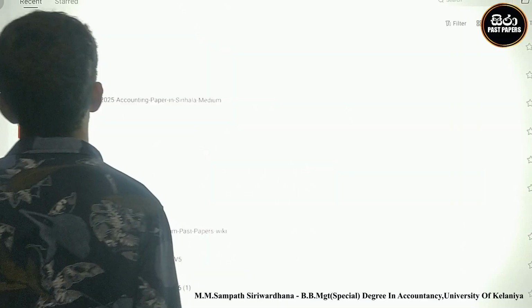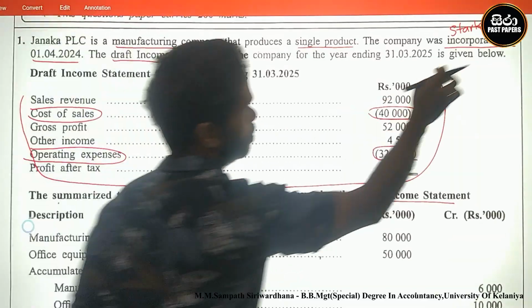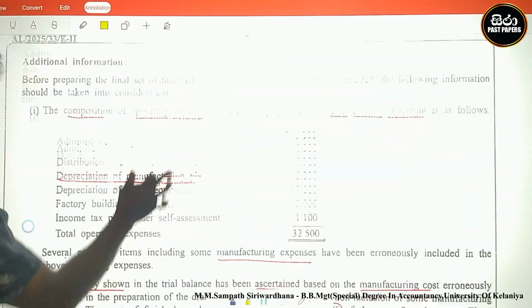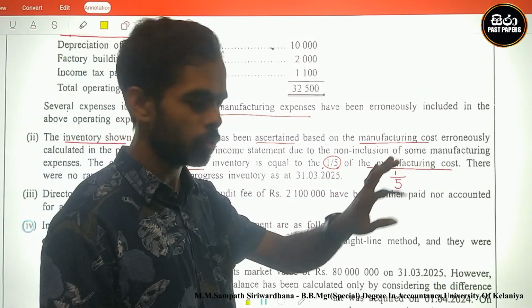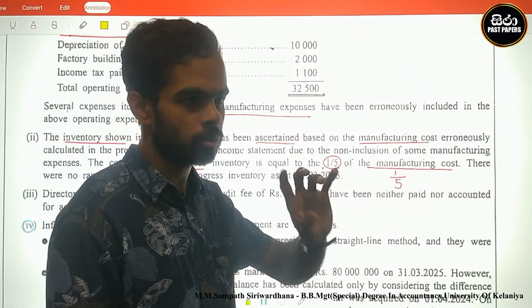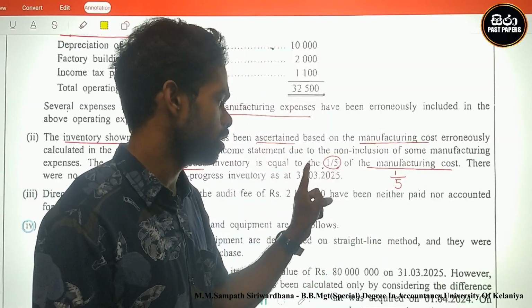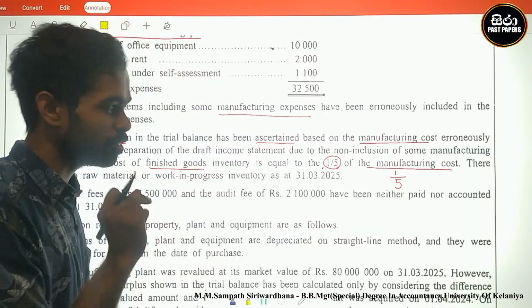What does the question say? Look here, it is clear: 1/5 of manufacturing cost is closing inventory, and 4/5 is cost of sale.